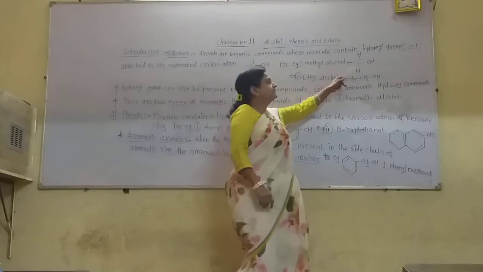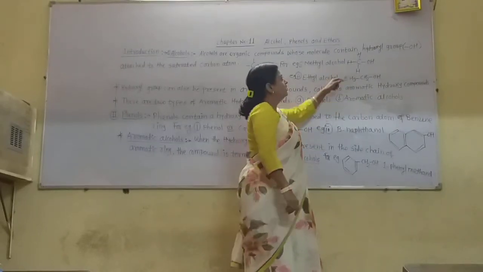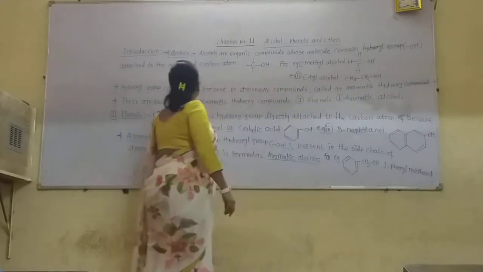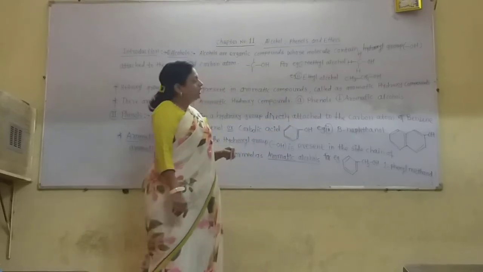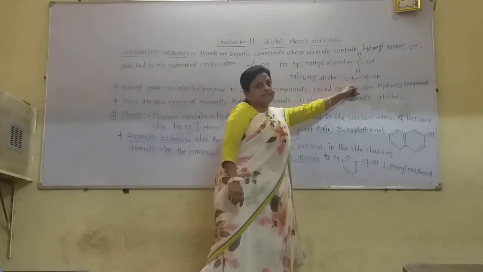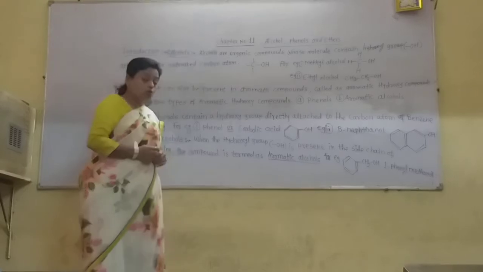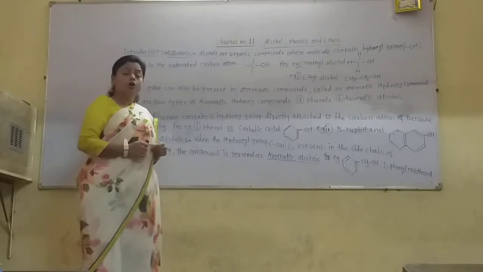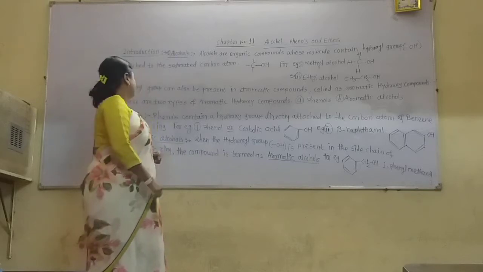All the valencies are satisfied by single bonds, and one of the hydrogens is replaced by this OH group. Another example is ethyl alcohol. In ethyl alcohol also, one of the hydrogens is replaced by this OH group. These are called alcohols. Alcohols are organic hydroxy compounds which contain an OH group directly attached to a saturated carbon atom.